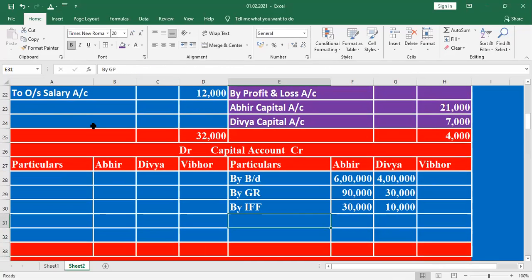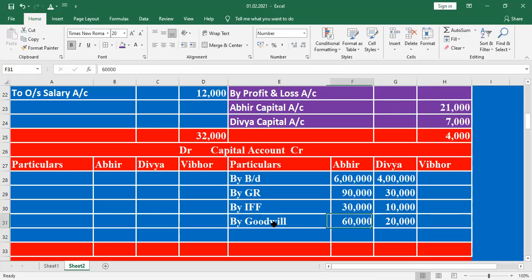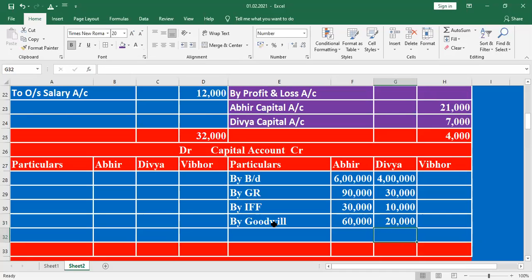Here in the sum, gaining ratio and OPR are both the same. So the goodwill premium is credited by goodwill account. The 80,000 will be distributed among the old partners in OPR, which is 3 is to 1. 3 by 4 into 80,000, and again 1 by 4 into 80,000, which is 20,000.